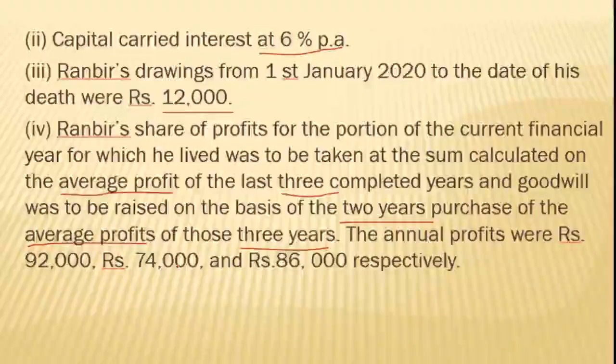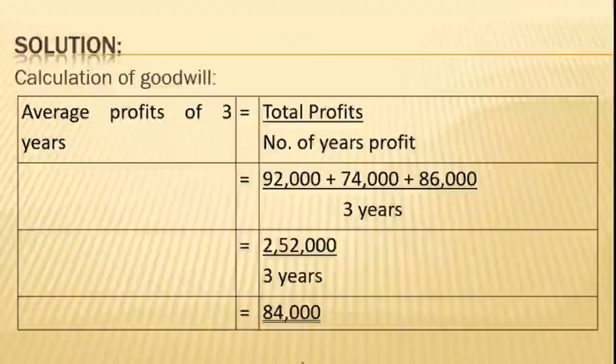Before going into the preparation of the executor's account, we will first find out the goodwill, what is the deceased partner's share of the goodwill, and what is the deceased partner's share in the accrued profit. Then we will go to the preparation of the executor's account. So first we will calculate the goodwill.